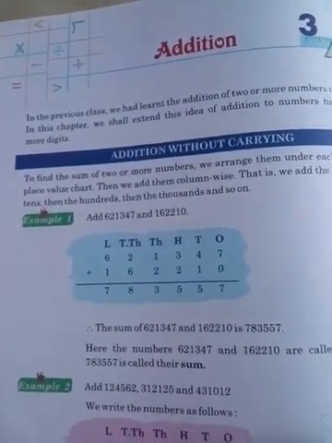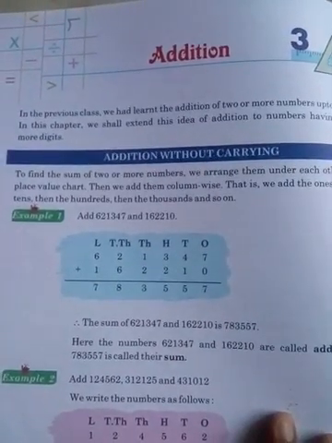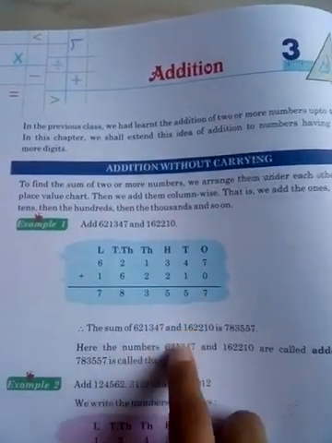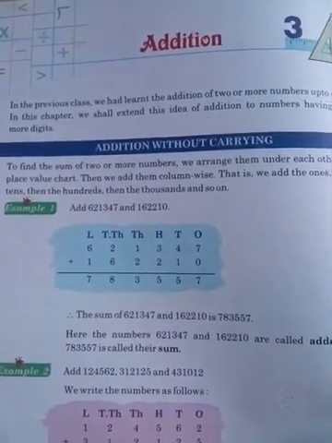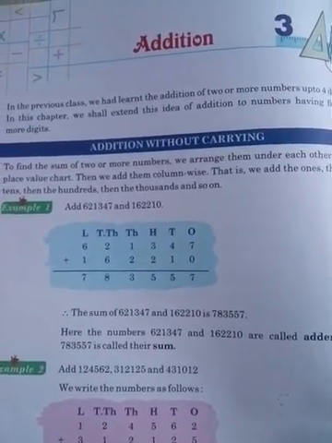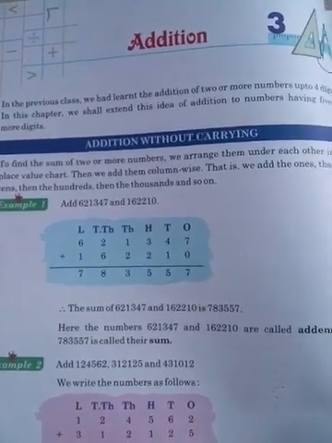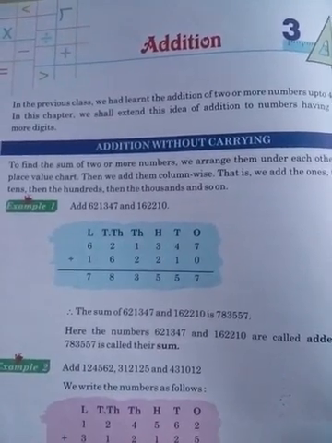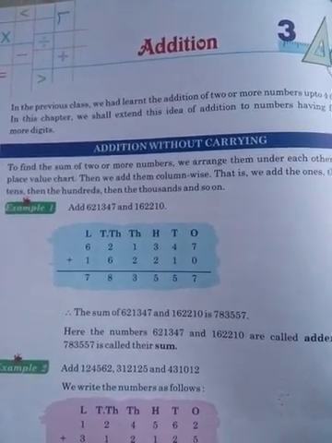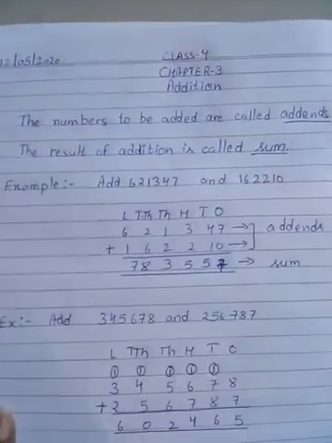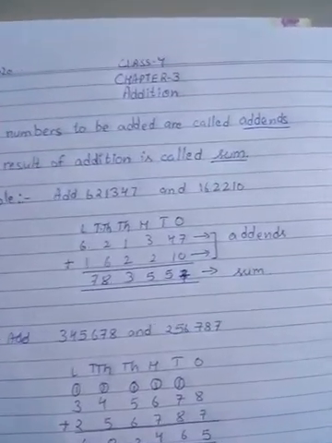So as you know, addition means adding the numbers, digits with one another. Addition means आपको add करना है. Addition is of two types, beta: addition without carrying and with carrying. Without carrying you also know, with carrying you also know. But as we are going to start a new chapter, we are going through new things also. And I am going to tell you about the terms related to addition. Maybe till your last class you have not learned about the terms. So the terms related to addition are addend and the sum.